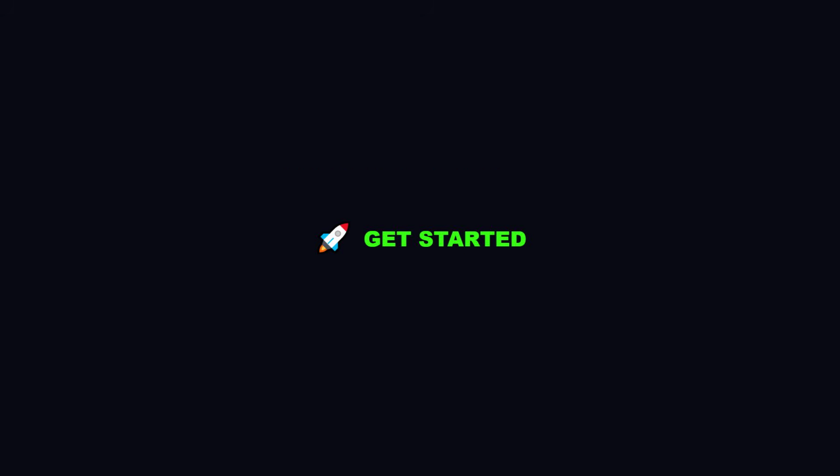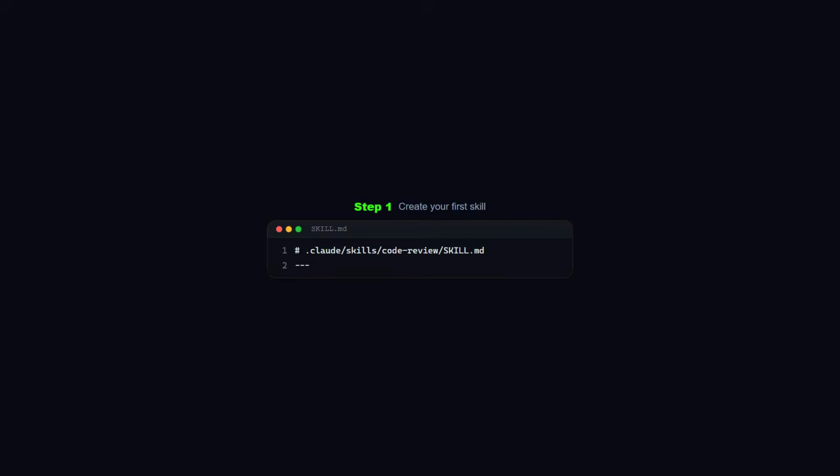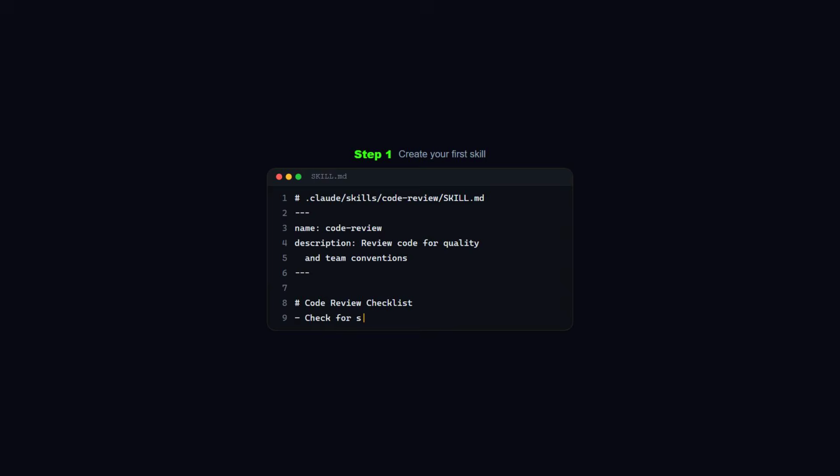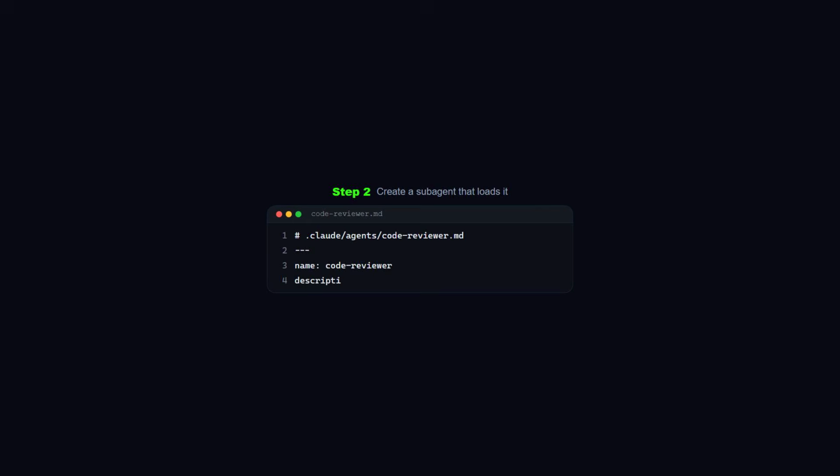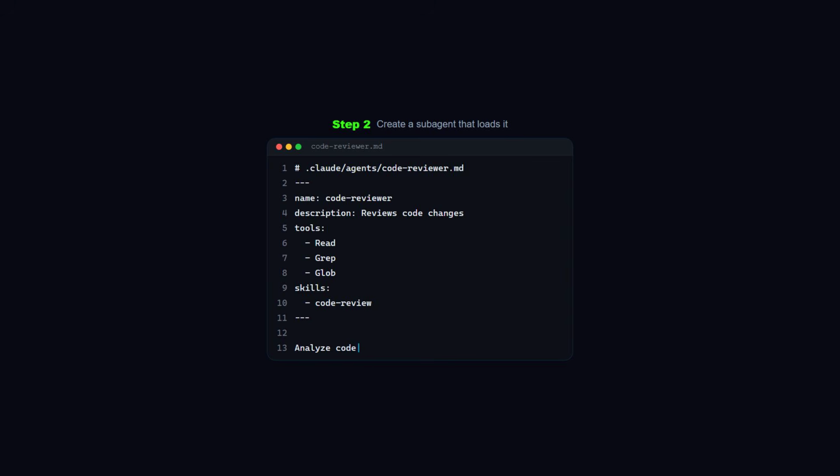And here's exactly how to get started. Create a .claude/skills folder in your project. Add your first skill, a simple code review checklist. Then create .claude/agents. Add your first subagent, a code reviewer that loads that skill. That's it. 2 files, 1 recipe, 1 chef. The chef knows the recipe before it starts cooking.